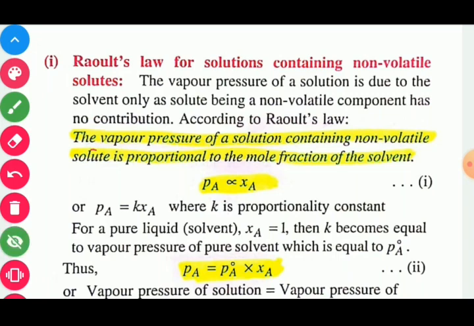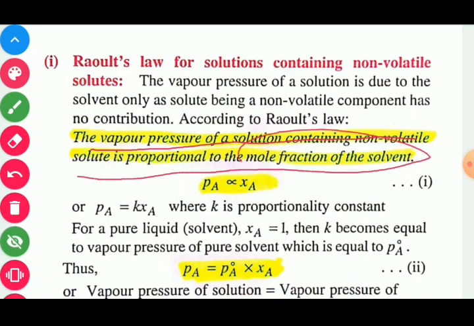the vapor pressure of a solution containing non-volatile solute is proportional to the mole fraction of the solvent. So in this situation, there are two components in the solution, solute and solvent. Solute is non-volatile and solvent is volatile. So when we heat that solution, the vapor formation takes place only due to the particles of solvent. So the vapor pressure of the solution will depend only on the mole fraction of solvent particles present in the solution, because the solute is non-volatile, therefore only solvent will convert into vapor.